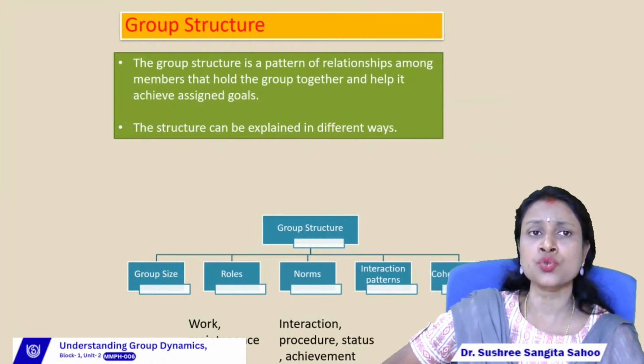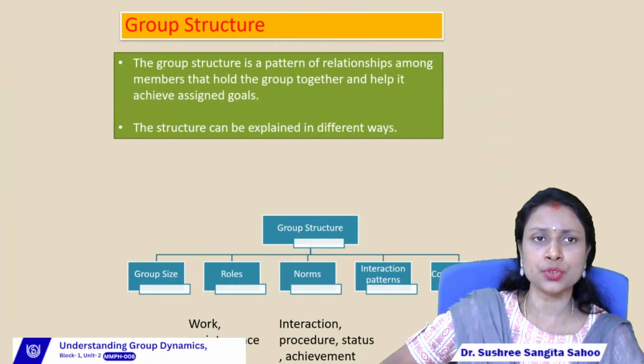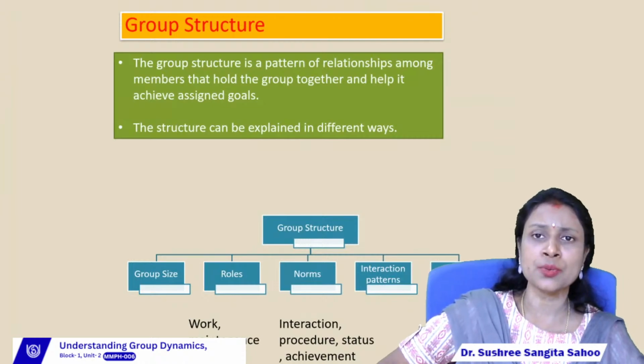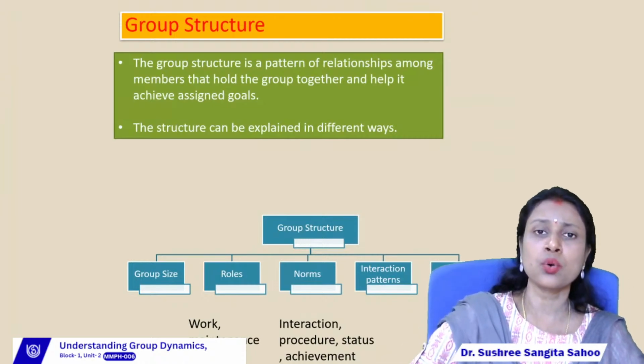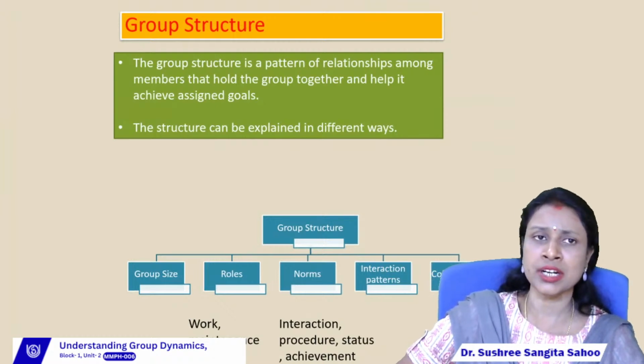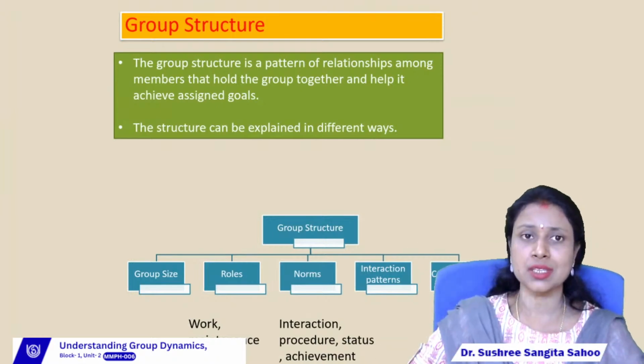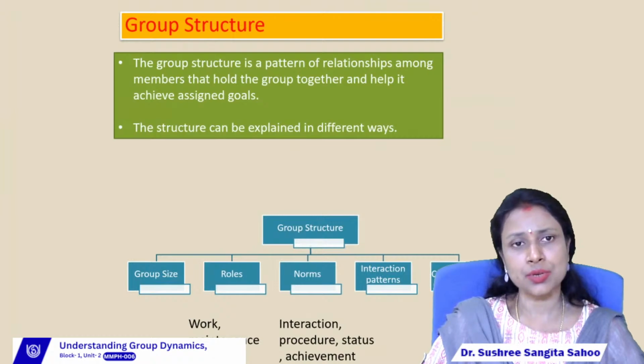Then the next one is the group structure, right? Group structure means the hierarchical arrangement of the group. The group structure is a pattern of relationship among the members that holds the group together and helps it achieve the assigned goals, right? So with the help of group structure, in the group process, the group members try to achieve its goals.